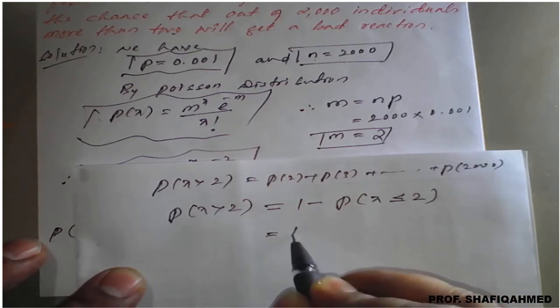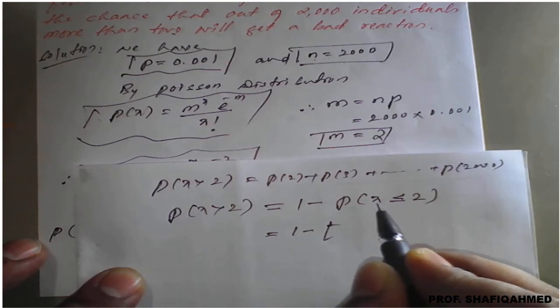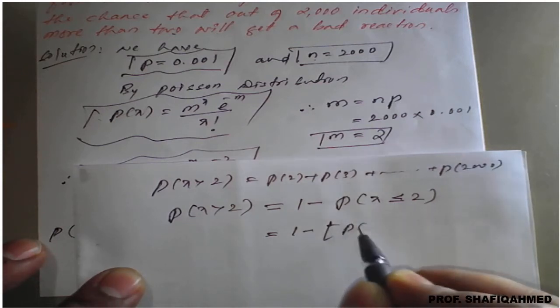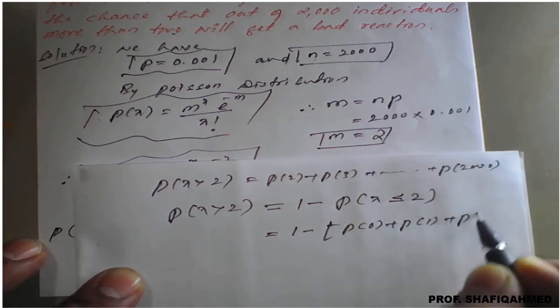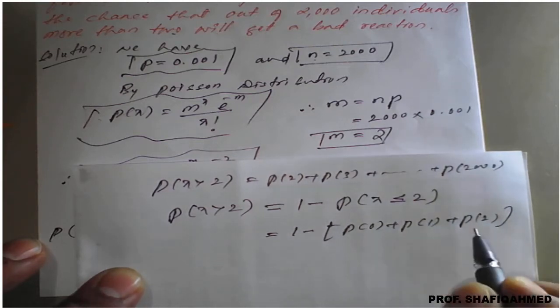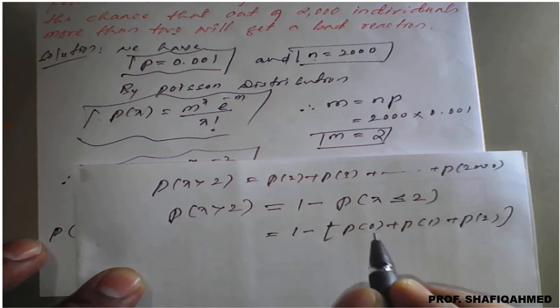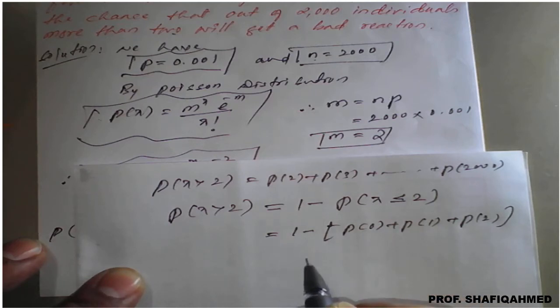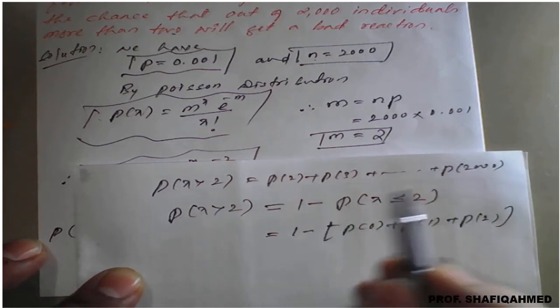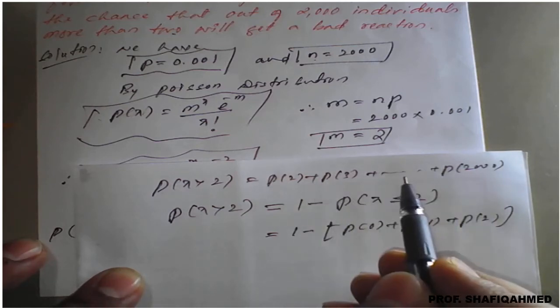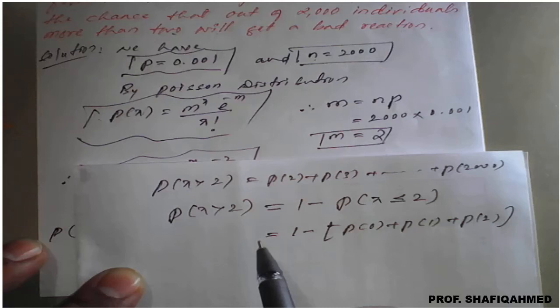So this can be written as 1 minus, P of x less than or equal to 2 means P of 0 plus P of 1 plus P of 2. If you find this and subtract, 1 minus this result, we'll get the answer, and if you find the answer directly, both will be the same. This is a little complicated version, so we have to convert and proceed here.